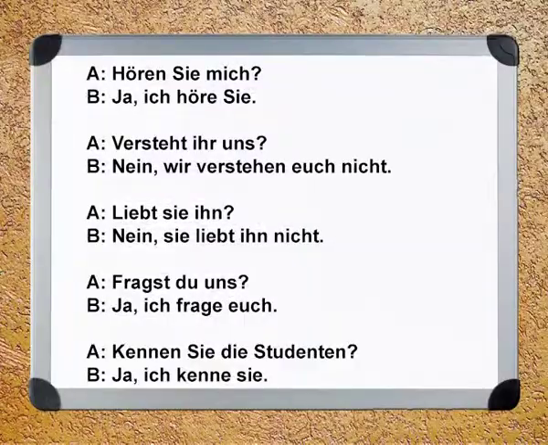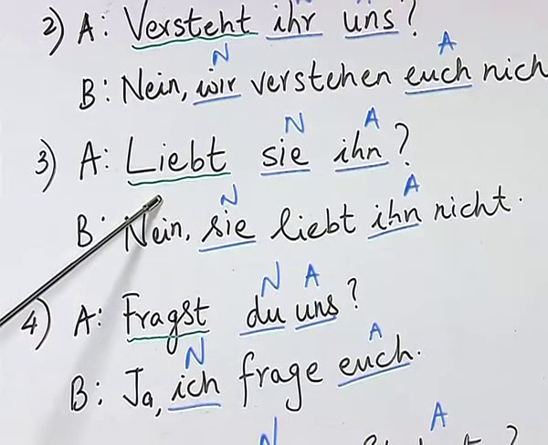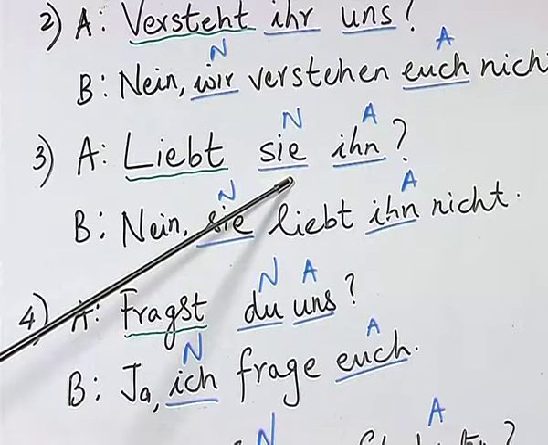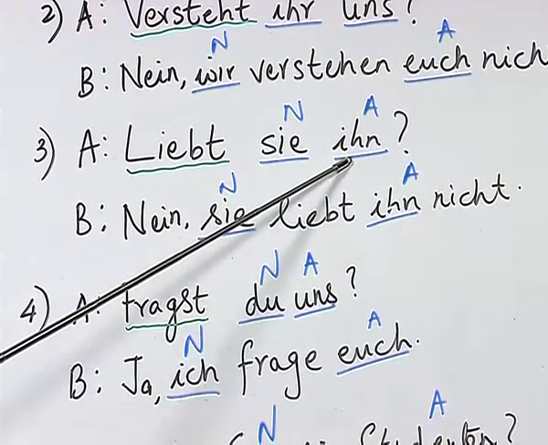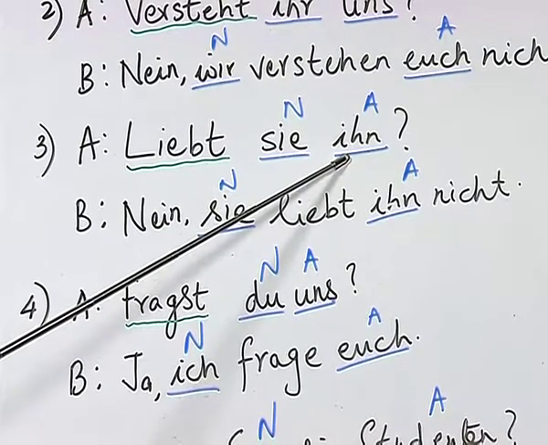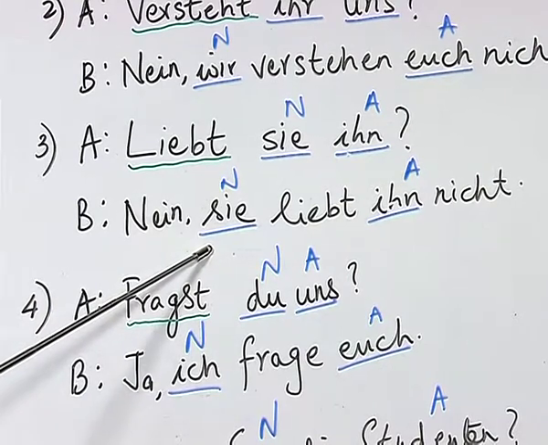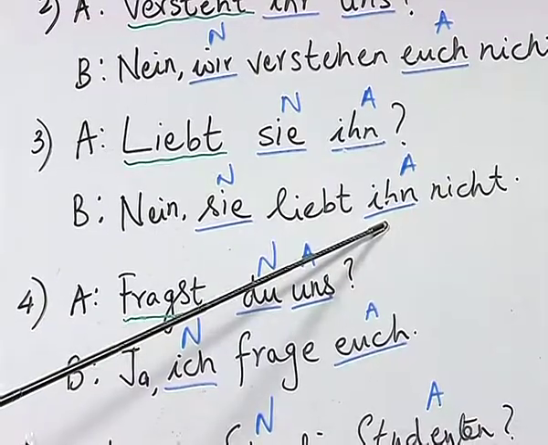Liebt sie ihn? Nein, sie liebt ihn nicht. Now, this verb also would be new to you. Liebt comes from the infinitive verb lieben, which means to love. If you can see here, the sie is the third person feminine pronoun in singular and ihn is the third person masculine pronoun in accusative, and here sie is the nominative pronoun and ihn is the accusative pronoun.